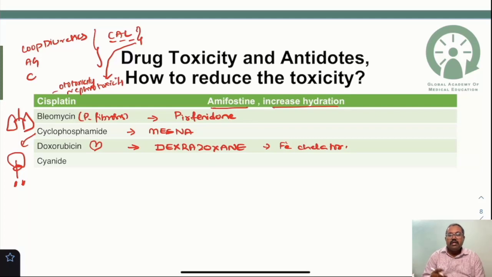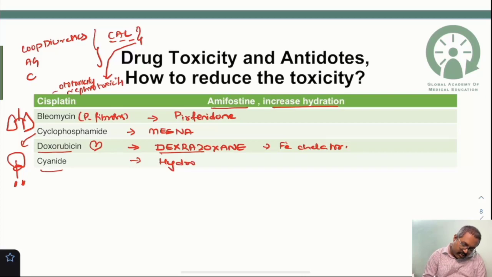So please remember, the antidote for doxorubicin is dexrazoxane. How can we remember? Doxorubicin, dexa. So cyanide toxicity, how can we treat the cyanide toxicity? By giving the hydroxocobalamin.